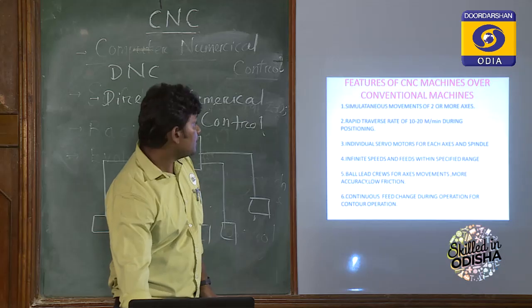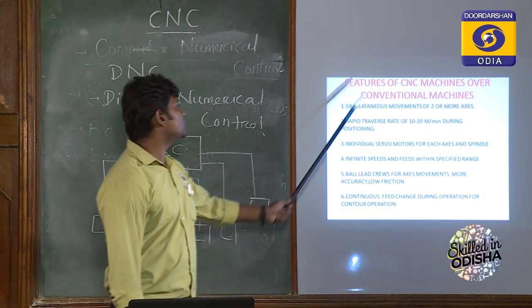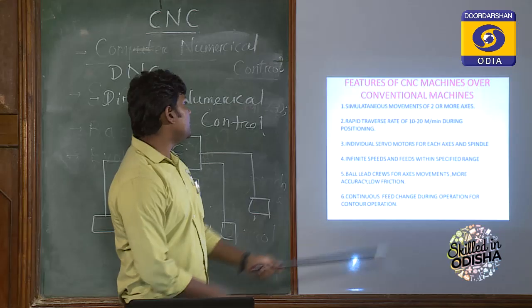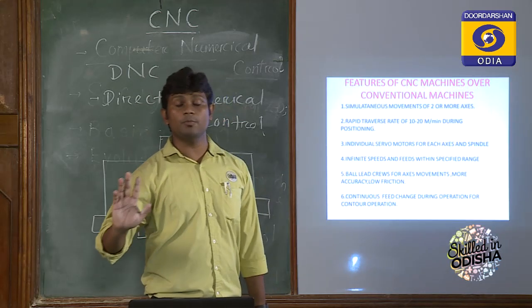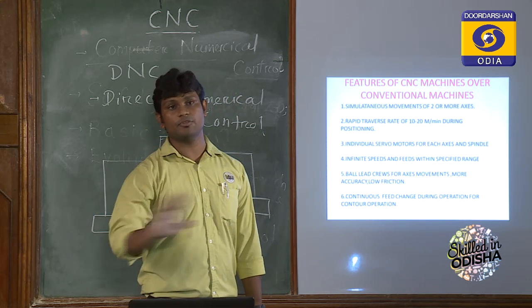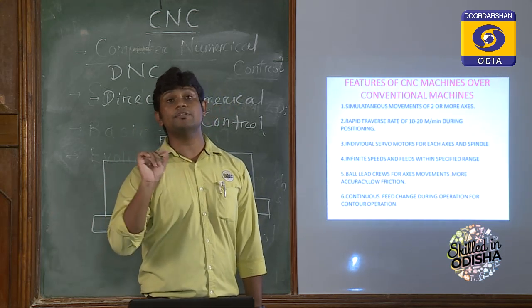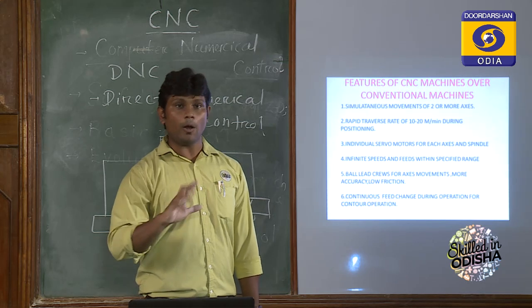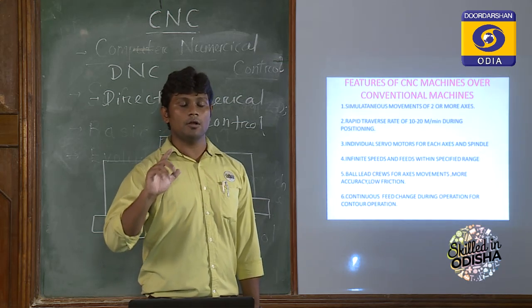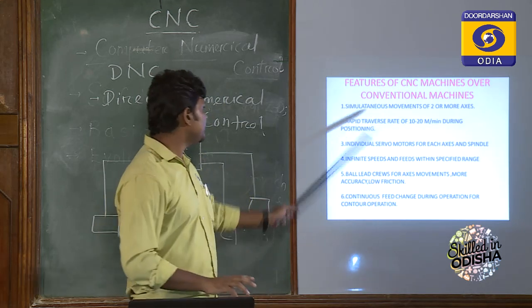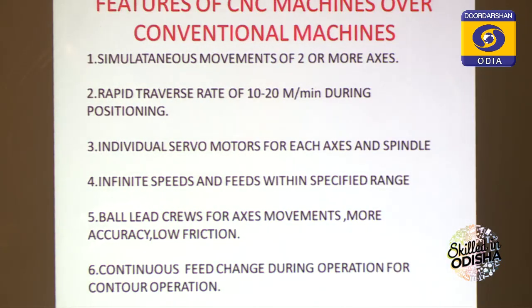Now, what are the features of the CNC machine over the conventional machines? That is the first thing we have to see. As I have already told, the simultaneous movement of two or more axes is possible in the CNC machine, which is not possible in the conventional machine. That means to operate a conventional machine, an operator should be skilled. But here, no high skill is required, whereas all the time you have to engage with the cutting operation while doing conventional machining. Here, simultaneous movement of two or more axes is possible without human interference.